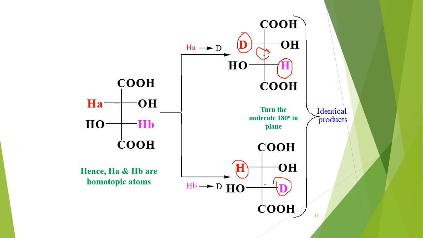So we will get exactly the same compound, identical compound. So these both are homomers, identical products. So these two positions HA and HB, we can say these two places are homotopic, means same type places, means the chemical environment of HA and HB is the same.